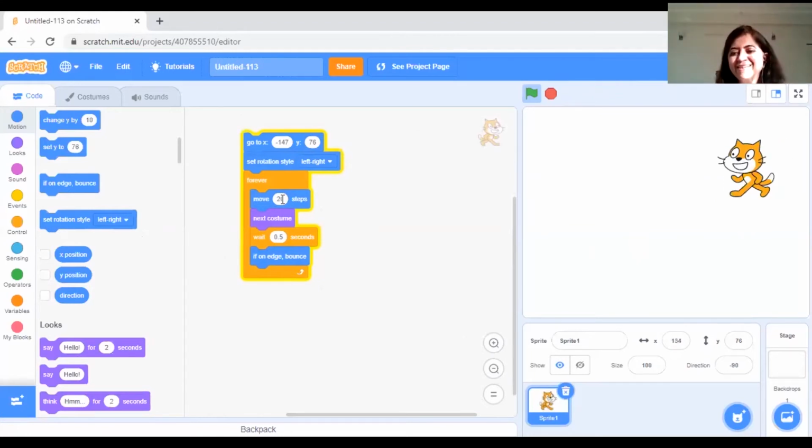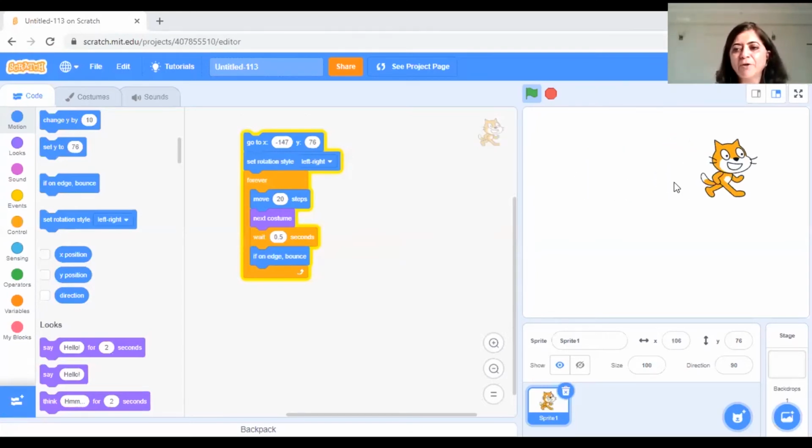Yeah, see? Can you see now? The cat is not turning upside down, it is going in the right direction, and we have been able to now program our first character to move in the way we want.